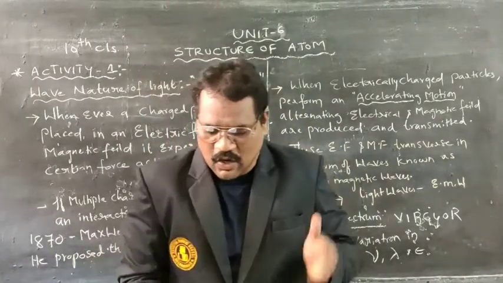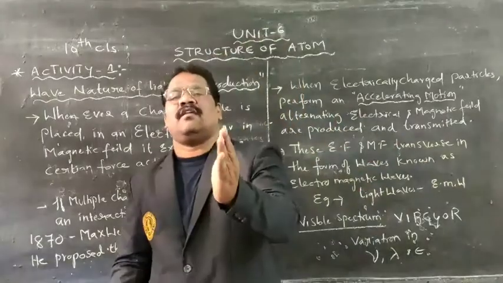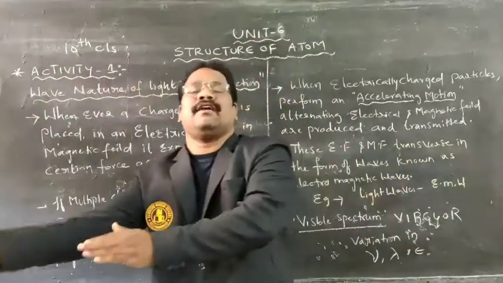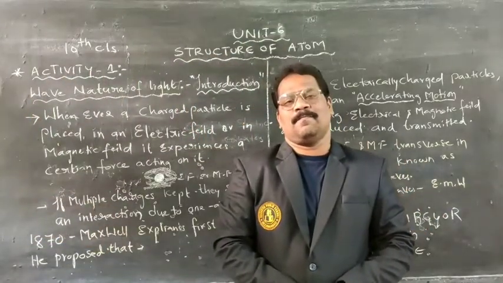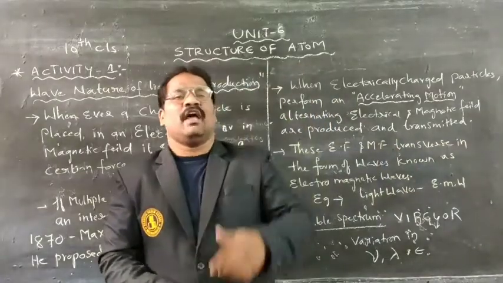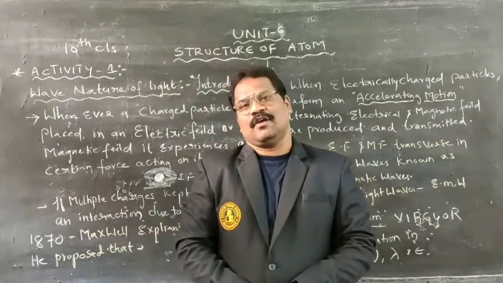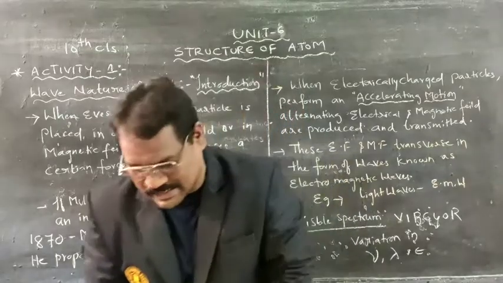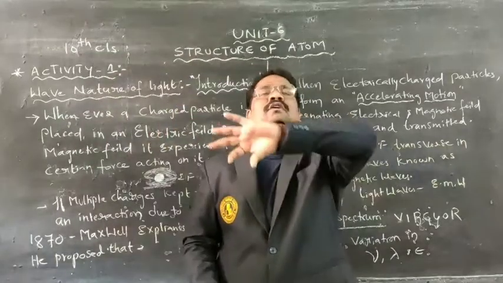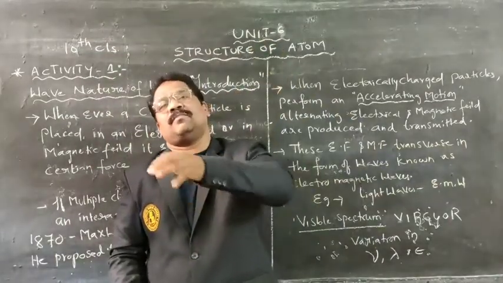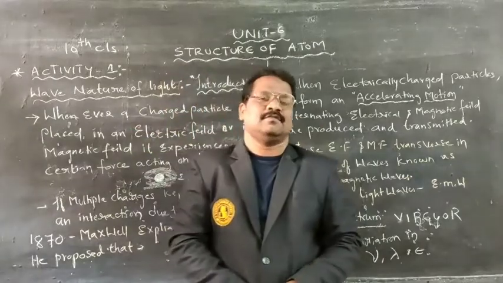Second question: why is the atom of one element different from another element? That question we can also analyze. And one more question: how are electrons distributed around that particular specified path?